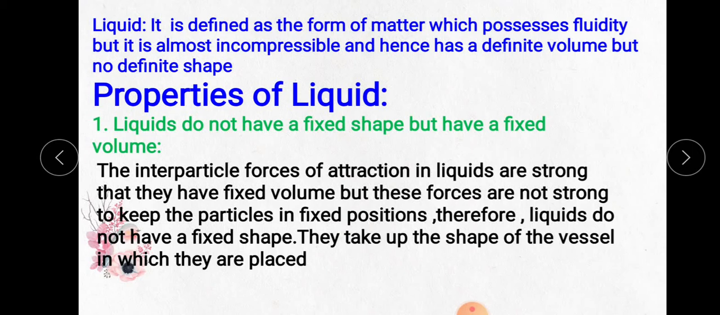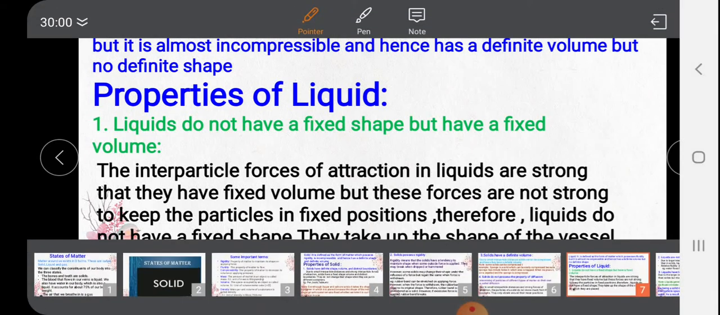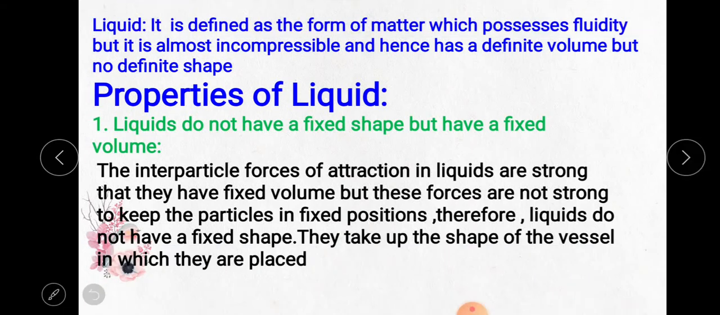It is defined as the form of matter which possesses fluidity, but it is almost incompressible and hence has a definite volume but no definite shape. Keep in mind that liquids have a definite volume but no definite shape. Liquids have a definite volume only, but not a definite shape.